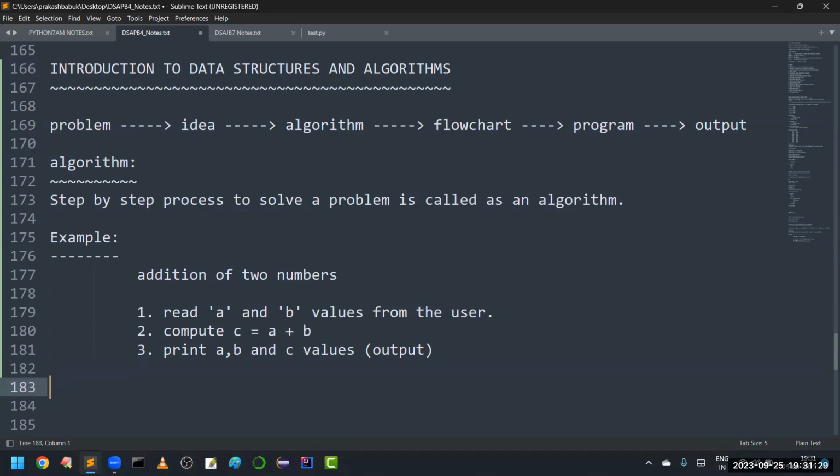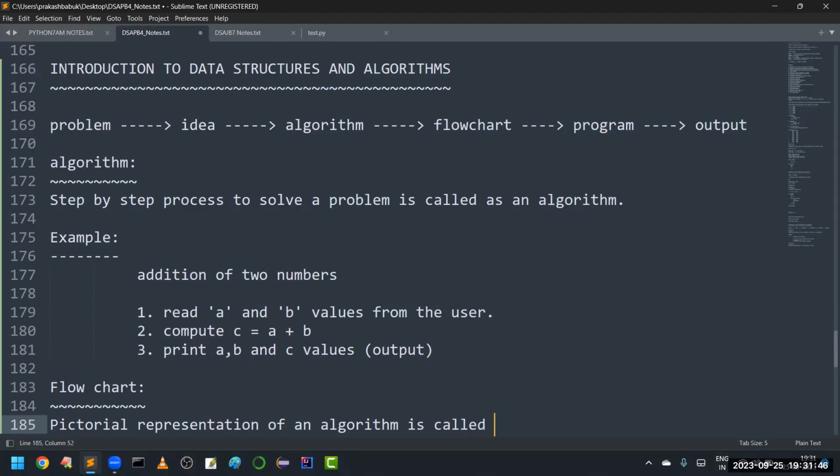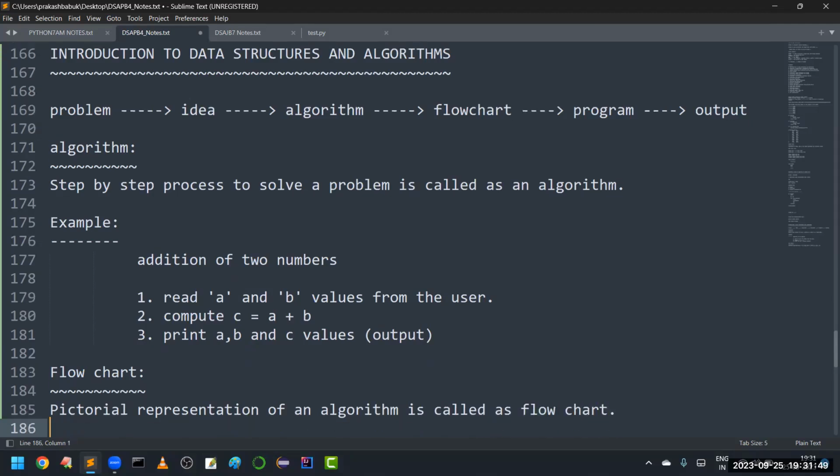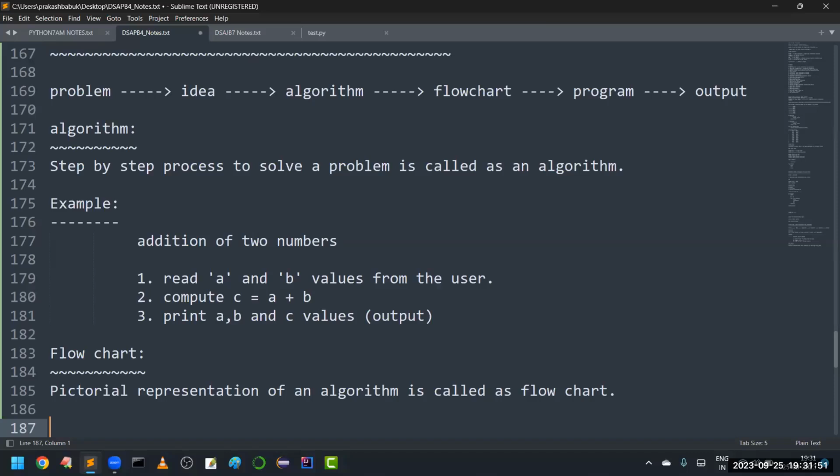Sir, now if you are okay with this algorithm, I will explain flowchart. Sir, what is meant by flowchart? Maybe I think you have seen it already: pictorial representation of an algorithm is called a flowchart. Pictorial representation of algorithm is called what? Flowchart, which means diagrammatic representation. Once you have an algorithm, if you are still unable to understand the concept of algorithm, you can convert that into a flowchart. That is pictorial, diagrammatic representation.